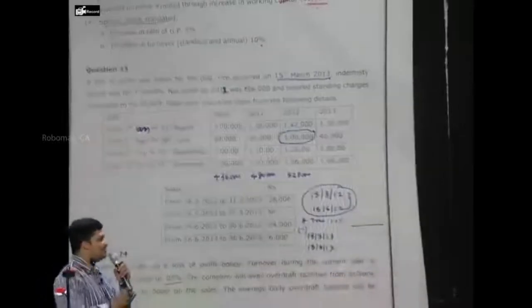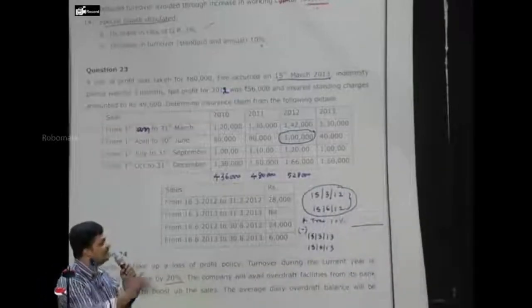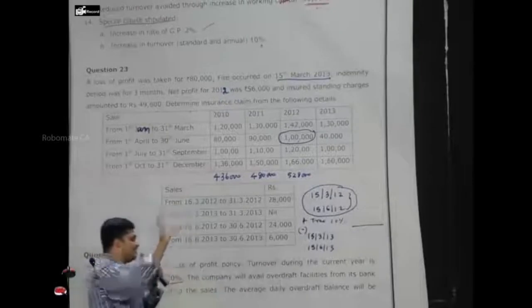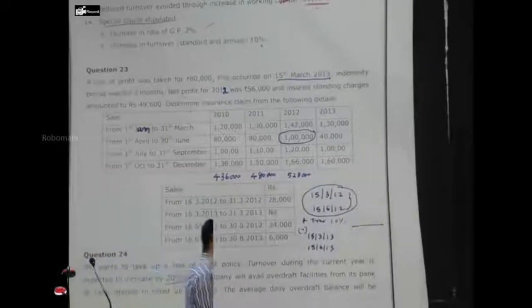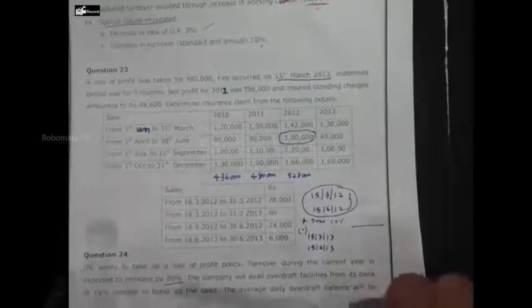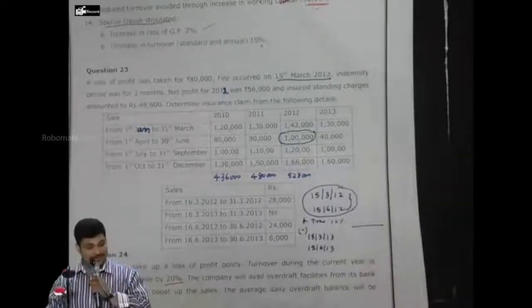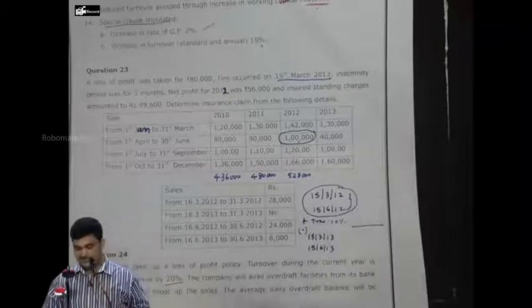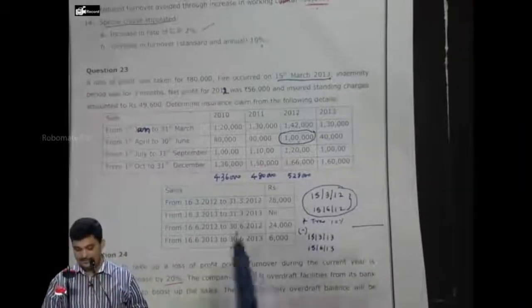I should reduce the 15-day sales of June. Then I will get 2.5 months sales. To that, I should add the 15-day sales of March. Then I will get it correctly. For that purpose, separately, they have given sales. See the question.